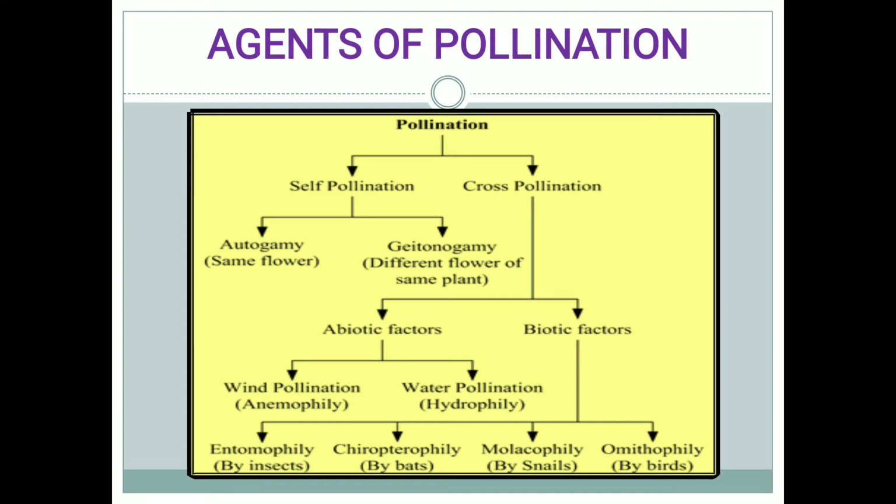Abiotic factors are non-living factors, and biotic factors are living factors. Here the abiotic factors are water and wind. In biotic factors there may be insects, birds, animals, etc. We'll study them one by one.